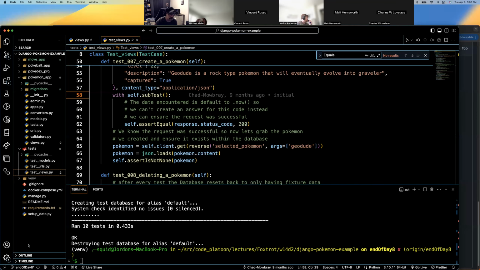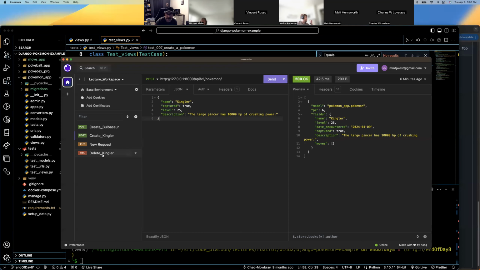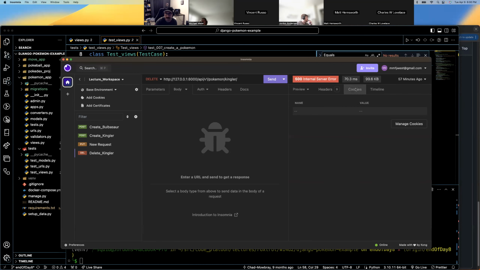So we can test this endpoint that we've got here. Easy peasy. Looking at this, ignore that, it's not up to date. So we do have that Pokemon named Kingler here. We're just going to send a delete request. Oh, is it going to blow up? Oh.